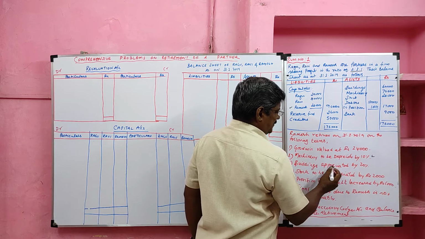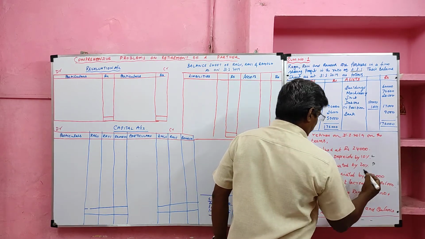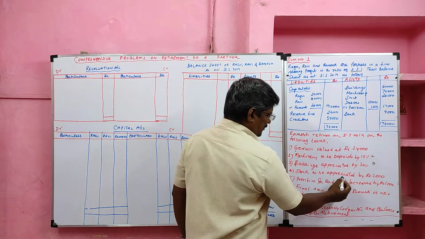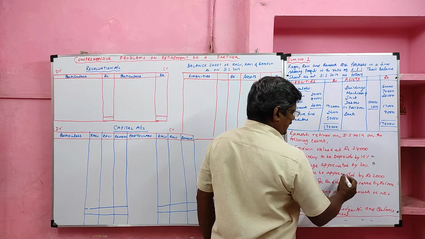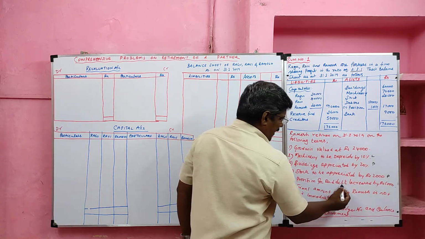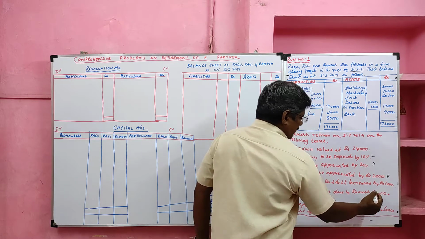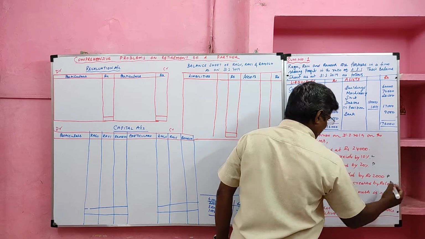Building is an asset, appreciation means increased, so it is a profit item. Stock to be appreciated by 2,000. Stock is an asset, appreciated means increase, it is also a profit item. Provision for bad debts increased by 1,000. Provision is a liability, increases, so it is a loss item.